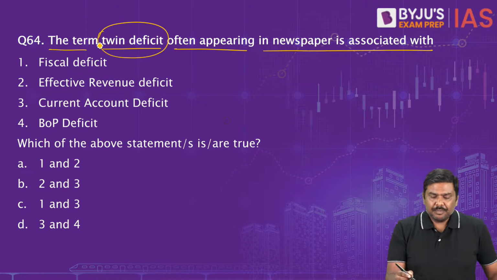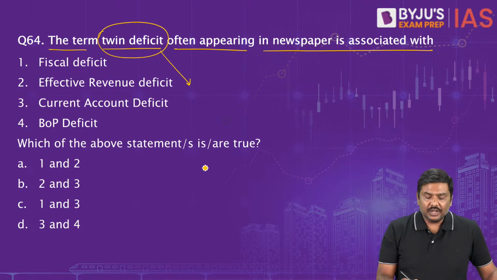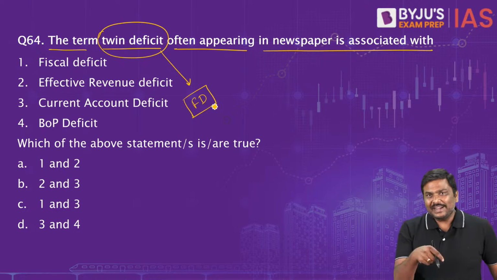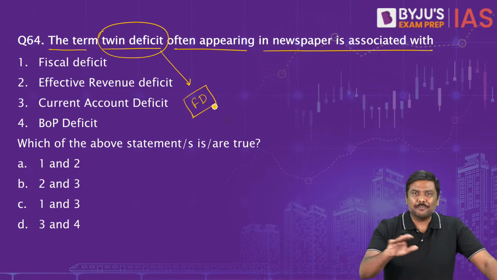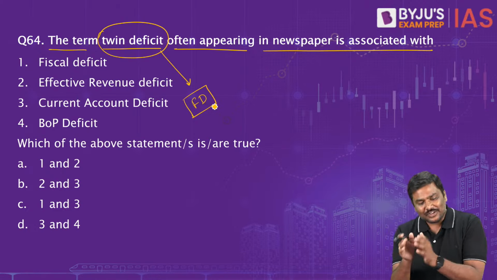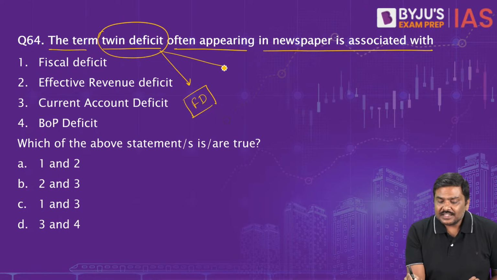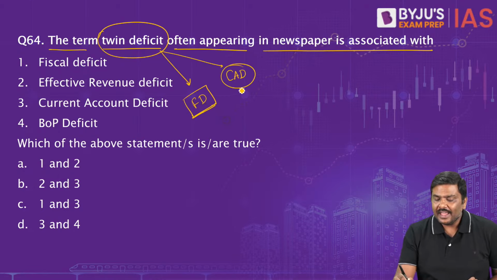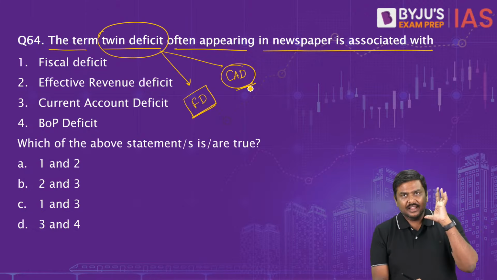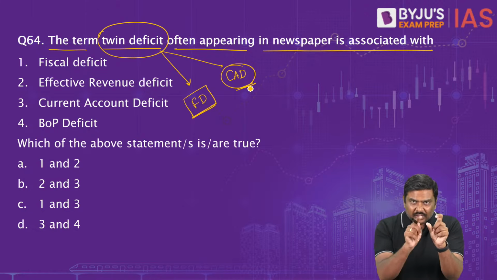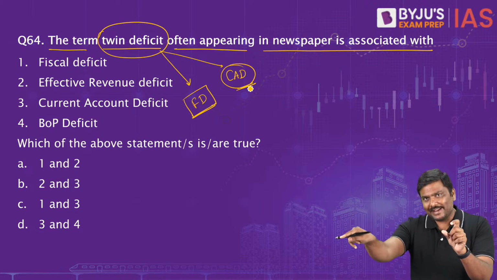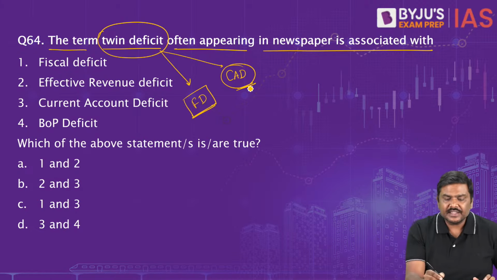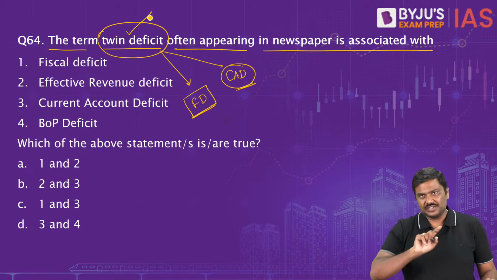One is the fiscal deficit, FD. And when I am writing FD here, I am not talking about fixed deposit, I am talking about fiscal deficit. And the second one is current account deficit, CAD. FD and CAD. So whenever you have 2 deficits experienced by an economy, those 2 deficits are referred to as twin deficit.